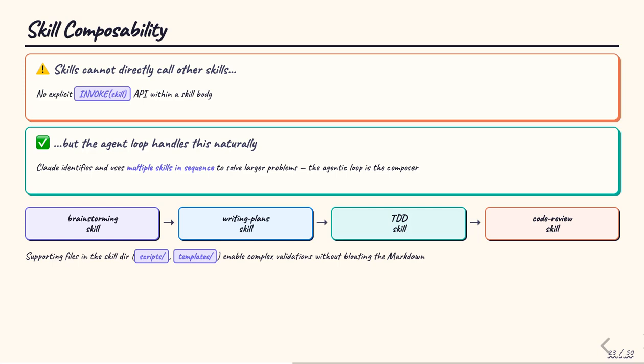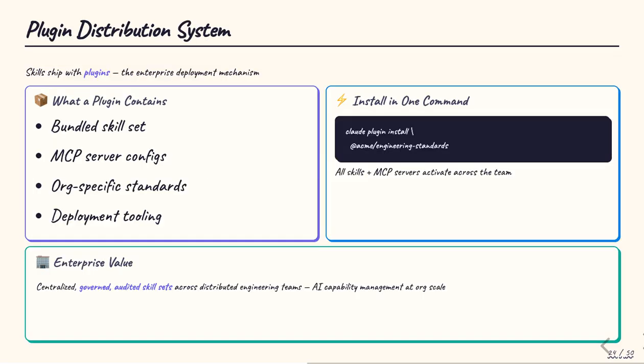Supporting files in the skill directory, such as scripts, templates, and reference docs, enable complex validations without bloating the markdown instructions. For enterprise deployment, skills ship as plugins. A plugin bundles a complete set of skills together with MCP server configurations, letting a team install organizational coding standards and deployment tools with a single command. This centralized approach to AI capability management is a key differentiator for enterprise adoption.